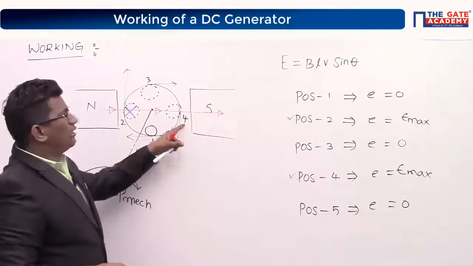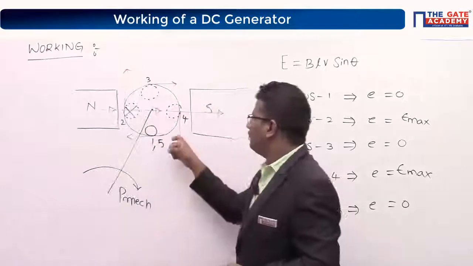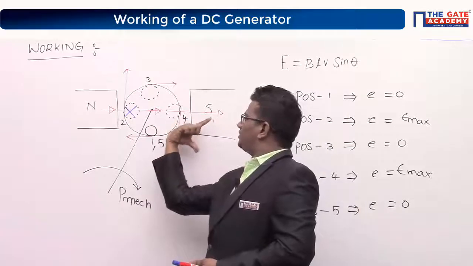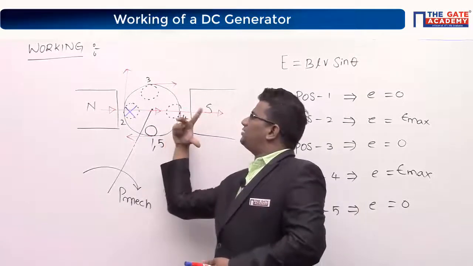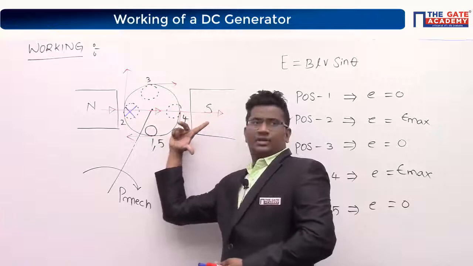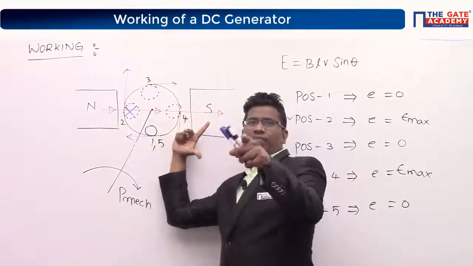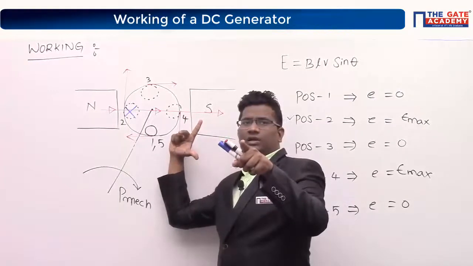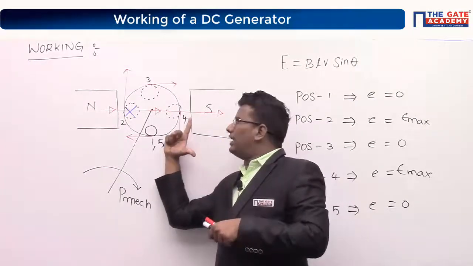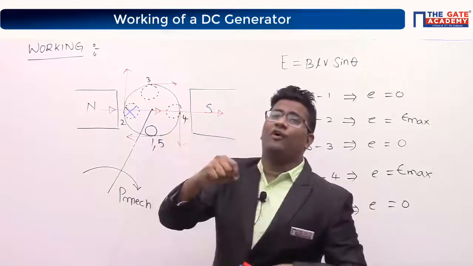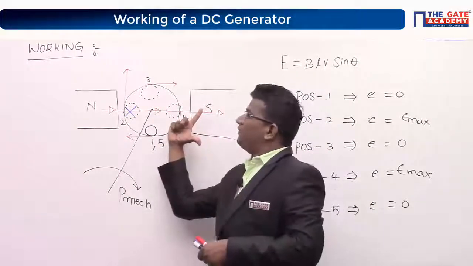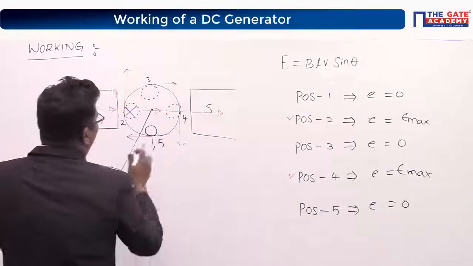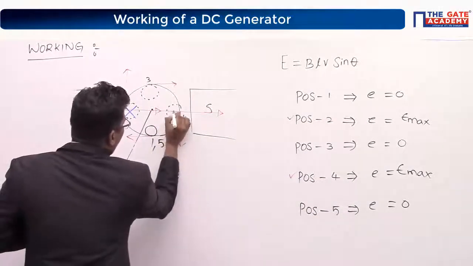Similarly, look at the fourth position. Tell me what is the direction of force? Downward. The field is coming in this direction. Then what does the middle finger indicate? Look here. The middle finger is coming towards you, right? Then is it coming out of the board or into the board? Out of the board is dot polarity.